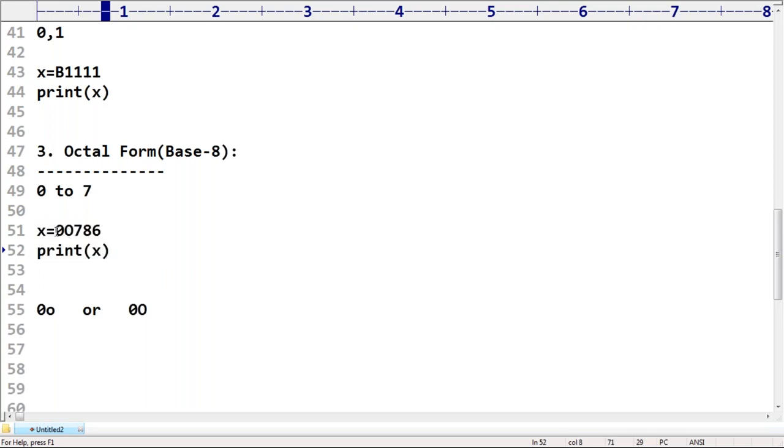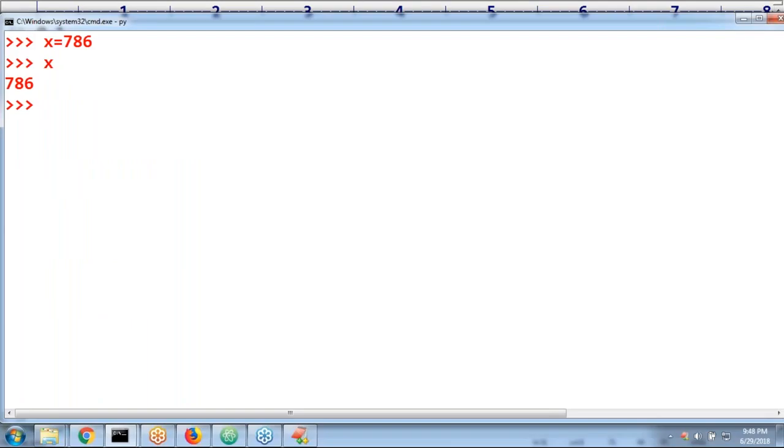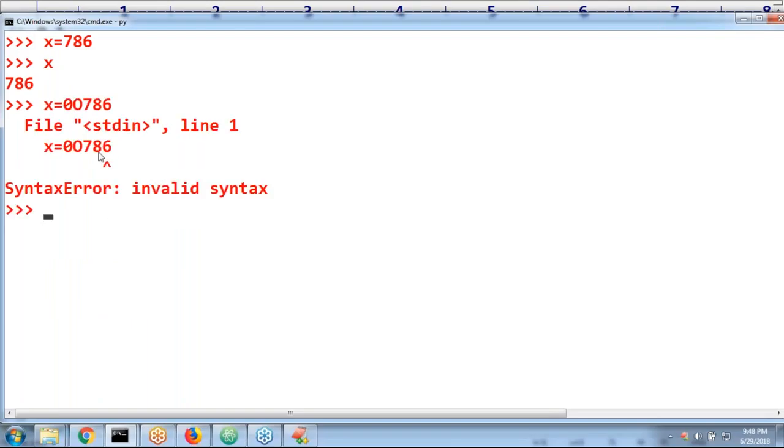Hey, you are telling it is octal. How is the digit 8 allowed? How is the digit 8 allowed? Python will directly give left and right. Observe a bit carefully. I'm taking it like this. Have you observed? Invalid syntax.